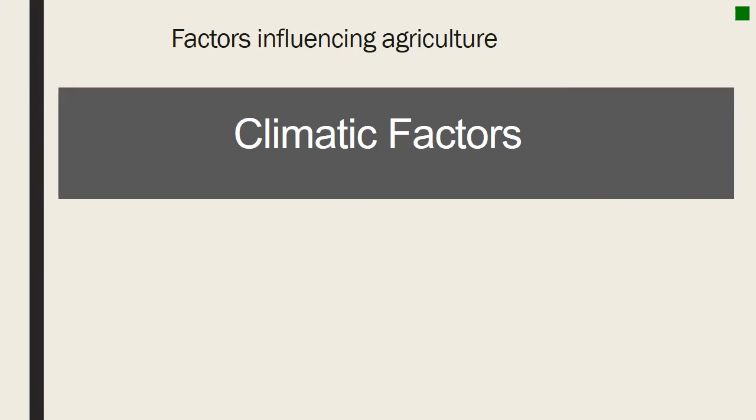Factors influencing agriculture. The first factor is the climatic factors, and it should be noted that different crops require varying limits of rainfall, humidity, and temperature.